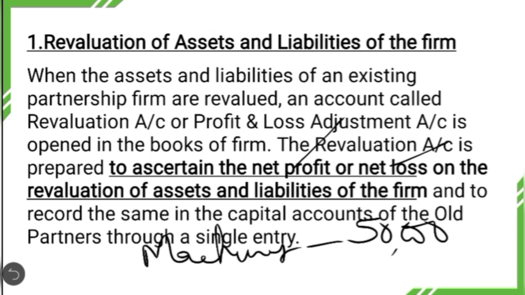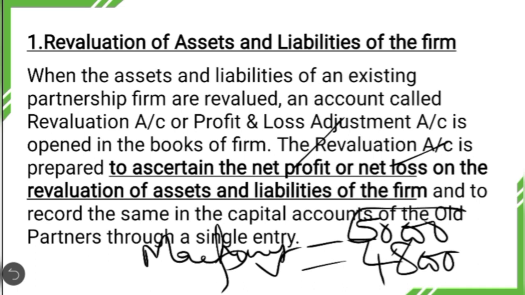The present value of this machinery has come to 48,000. So when you compare the book value with the present value, there is a decrease in the value of the asset. Whenever there is a decrease in the value of an asset, that results in a revaluation loss. Earlier the book value of machinery was 50,000, but now you are going to show it as 48,000. Thereby there is a decrease in the value of the asset, which is a revaluation loss.